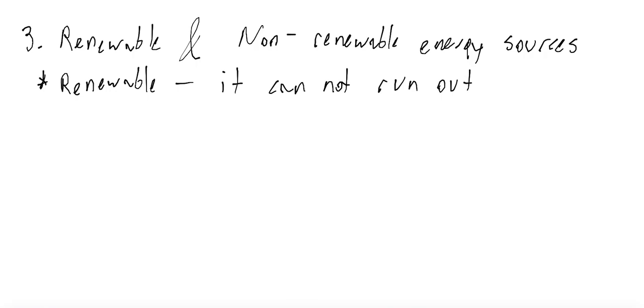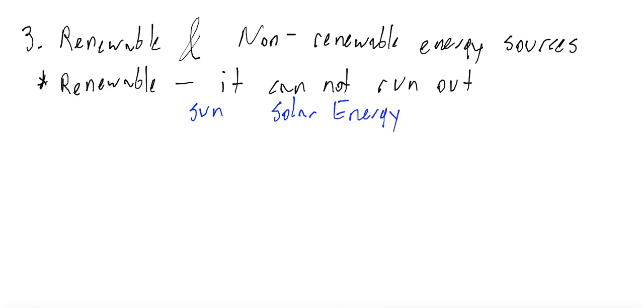What is an example of a renewable energy source? Like the sun. Of course, you can say that the sun will not emit light in, let's say, 5 billion years. But in human life, this period is very long. So we can classify the sun as a renewable energy source. So solar energy is renewable.